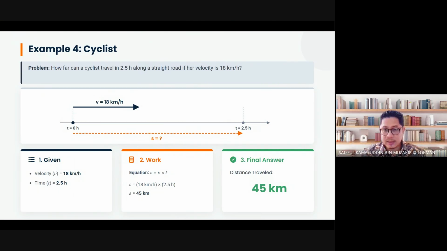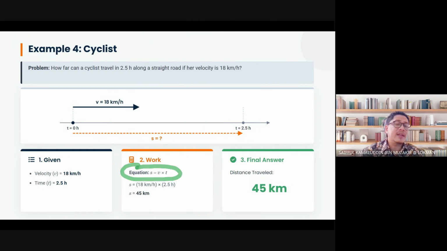Still, your T is 2.5 hours. So the velocity now, we have this information. The velocity is 18 km per hour, positive. And your time is 2.5 hours. This is very easy. So by manipulating the velocity and also time, you could get this distance or displacement. Actually, you got displacement, right?